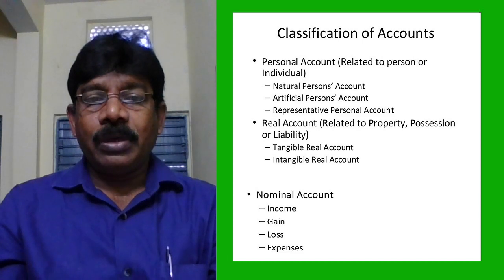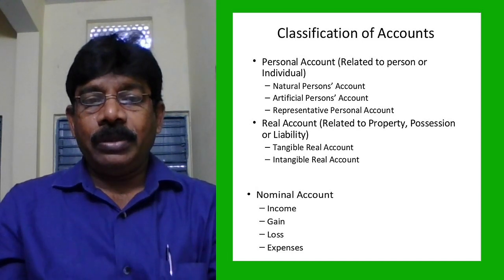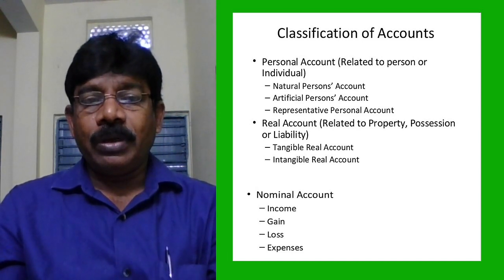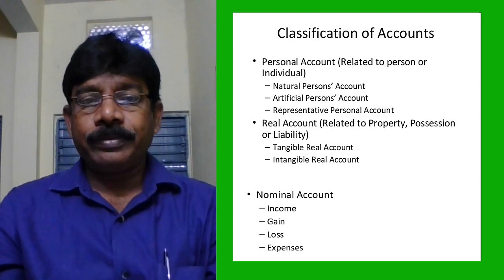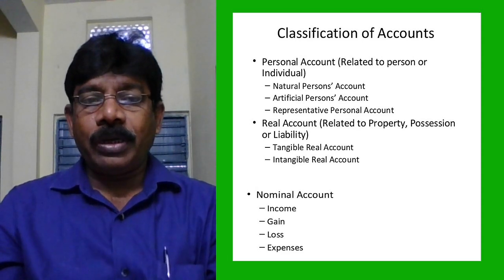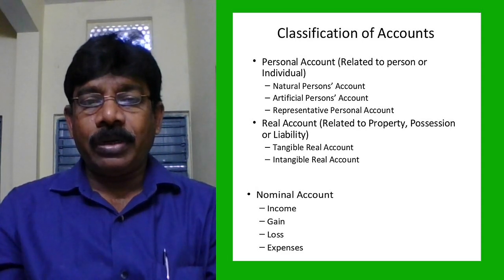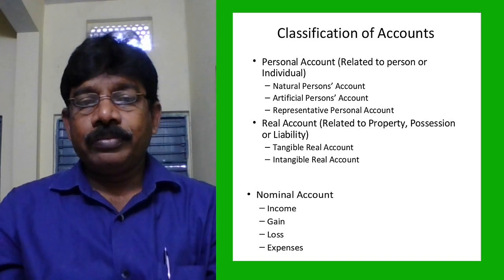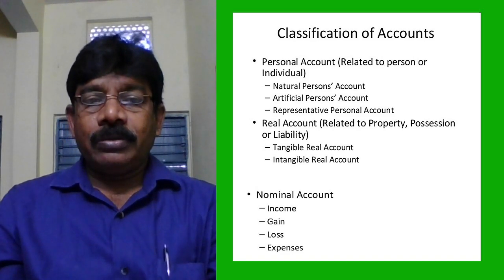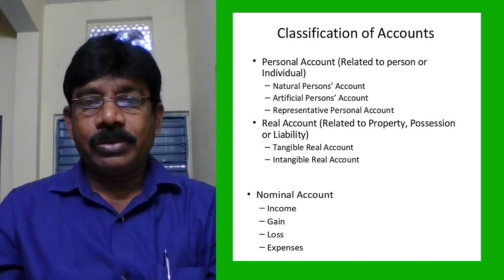Nominal accounts are for recording transactions related to income, gains, losses, and expenses of that particular accounting year. In the next accounting year, they may or may not arise. That's why they are called nominal accounts.